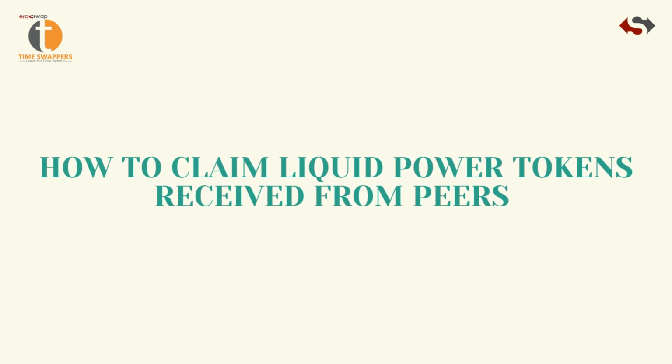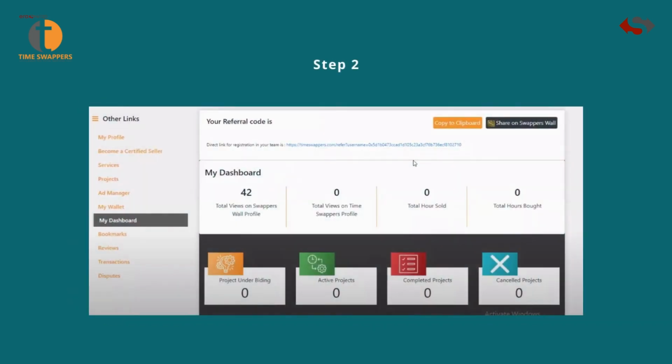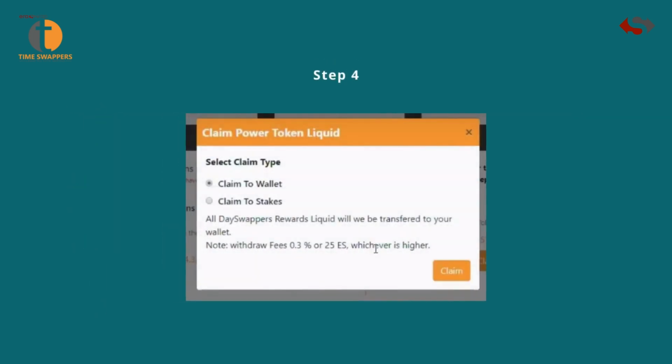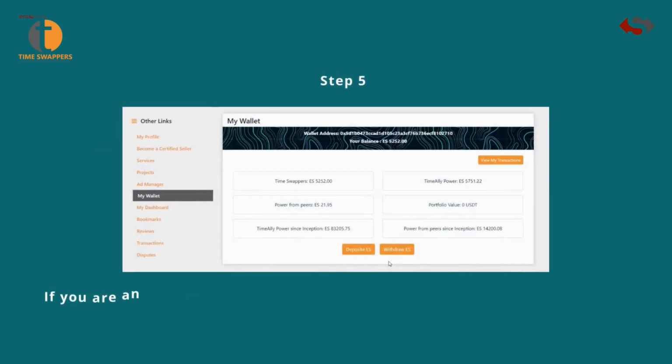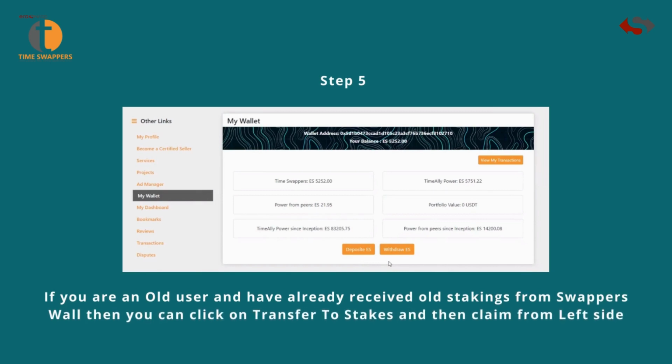How to claim liquid power tokens received from peers. Step 1, go to my profile on TimeSwappers. Step 2, connect your wallet and go to Dashboard. Step 3, click on Claim under Liquid Power Tokens. Step 4, under Claim Type select only liquid, don't send to stakes because it will then entirely go to stakes on the left side, so select Claim to Wallet. Step 5, go to My Wallet to confirm the balance. If you are an old user and have already received old stakings from Swappers Wall, then you can click on Transfer to Stakes and then claim from the left side.